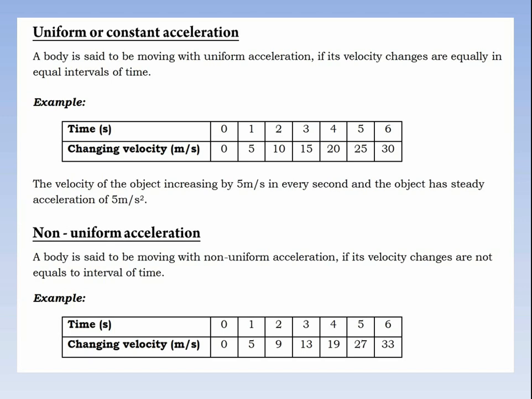Now we understand uniform or constant acceleration. In this example, you can see that a body is said to be moving with uniform acceleration if its velocity changes in equal intervals of time. Here you can see that at time 0 second, the velocity is 0 meter per second. But after 1 second, the velocity becomes 5 meter per second, and after 2 seconds, it becomes 10 meter per second. And in every second, its velocity changes by 5 meter per second. We can see that the acceleration is 5 meter per second square.